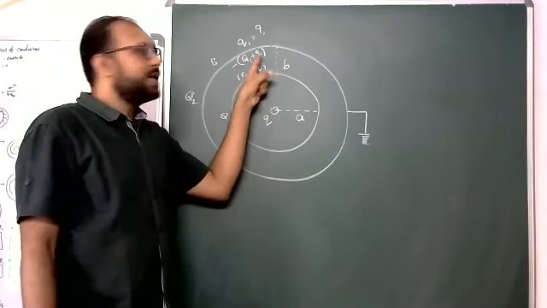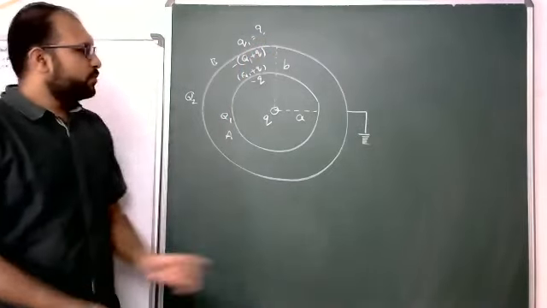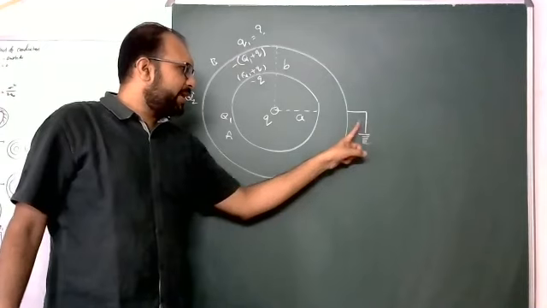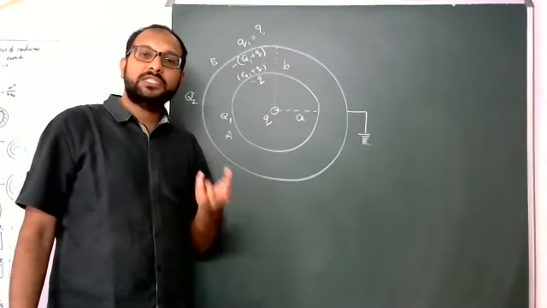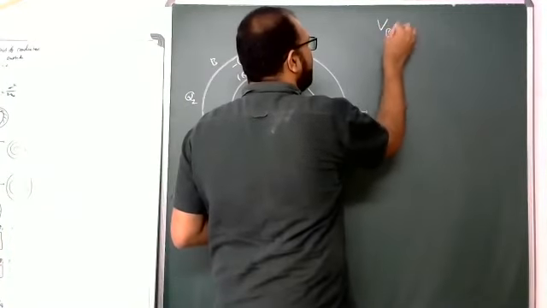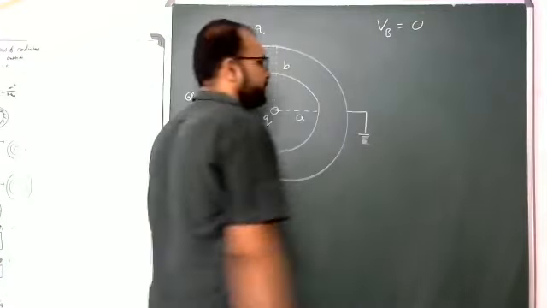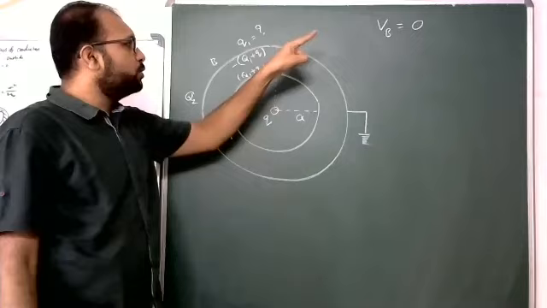How to find it? This spherical shell B is grounded, and grounded means potential is 0. So the potential on B equals 0. How to find the potential on this spherical shell?